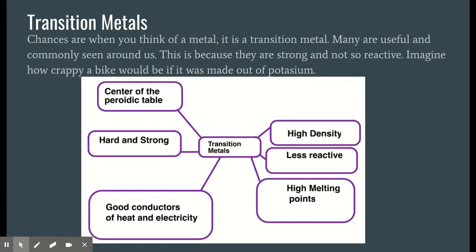So transition metals. These are the metals that when you think of a metal and you list one out, it probably is going to be one of the ones you list out, the most common ones. And the reason why we know them the most is because they're strong, they don't react, they don't explode when they get wet. They're the kinds of ones that we use to build things, jewelry, houses, cars, things like that.